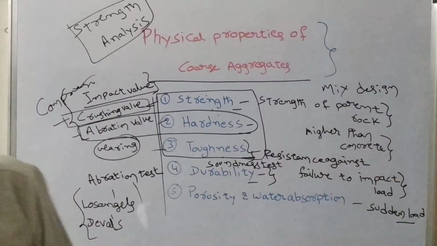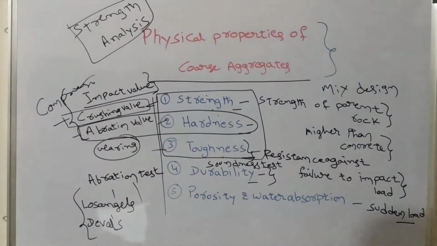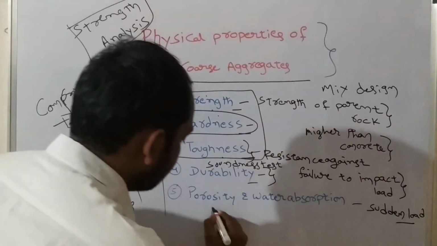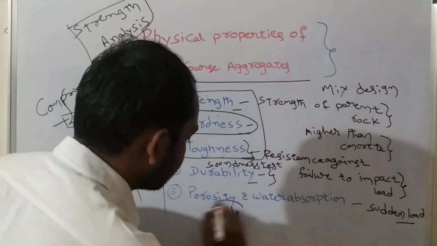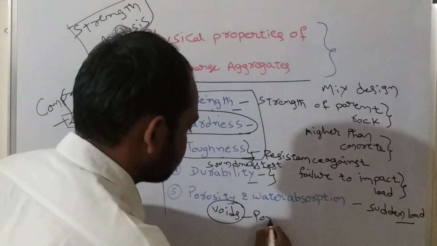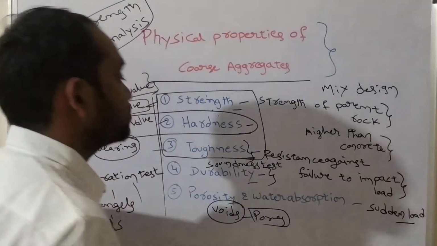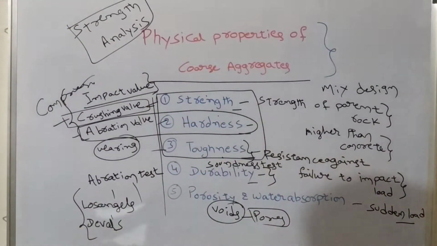And the next one is porosity and water absorption. Generally, naturally available coarse aggregate may contain some voids in its body, so they are porous. Due to that, they can absorb some amount of water from the atmosphere.